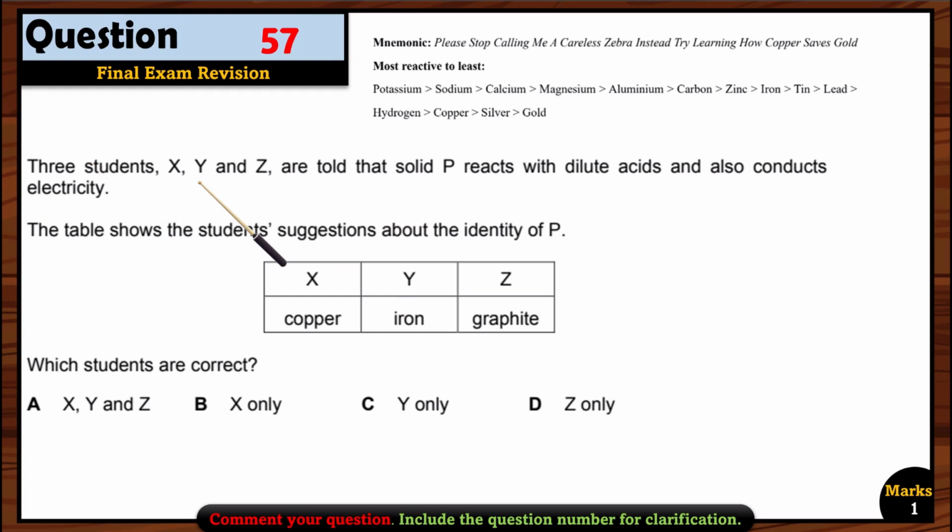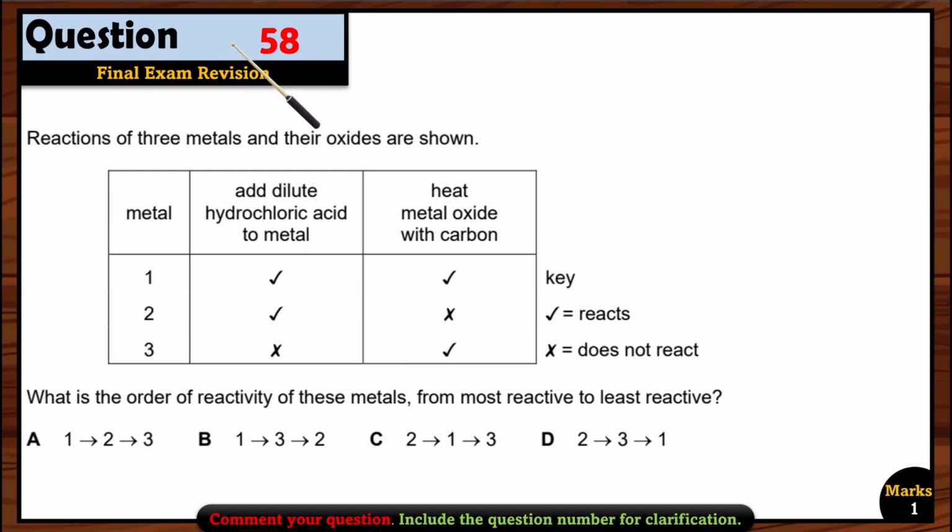Let's see question 57. Three students X, Y, and Z are told that solid P reacts with dilute acid and also conducts electricity. The table shows the students' suggestions about the identity of P. Which students are correct? It reacts with dilute acid, so copper is not the right option. So wherever we find X, these options are wrong. A and B are not right, so we are left with C and D. If you look carefully, we have Y, that is iron, so option C can be right, because iron can react with dilute acid and it is also a very good conductor of electricity. Graphite is also a good conductor of electricity, but it cannot react with dilute acid. So option C is the right option here.